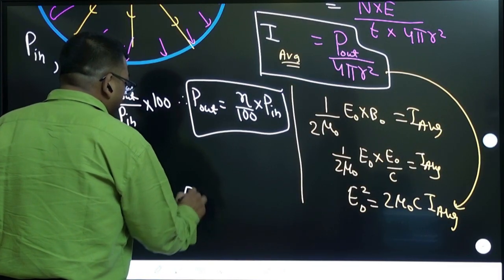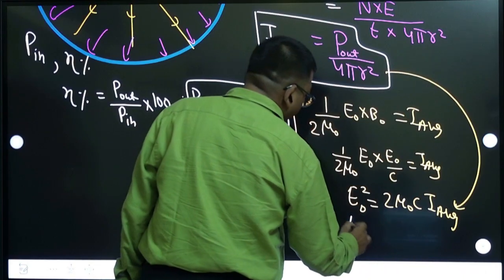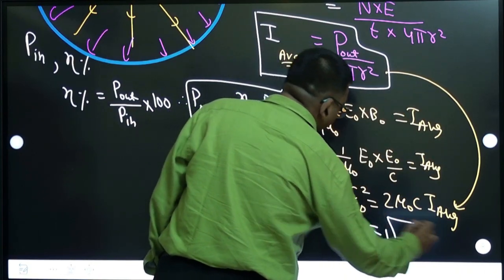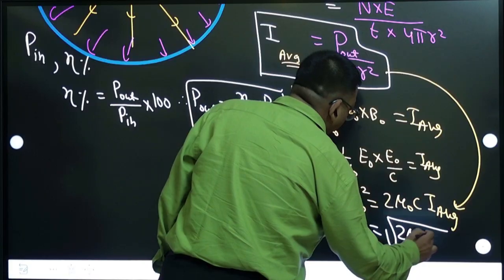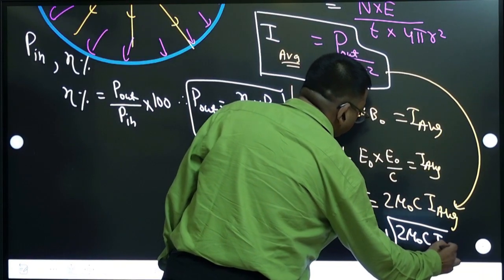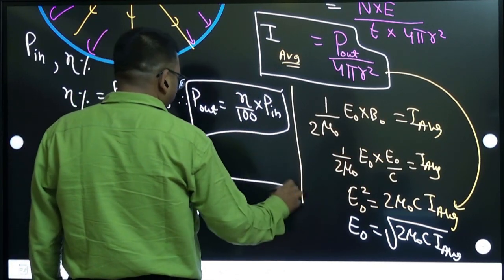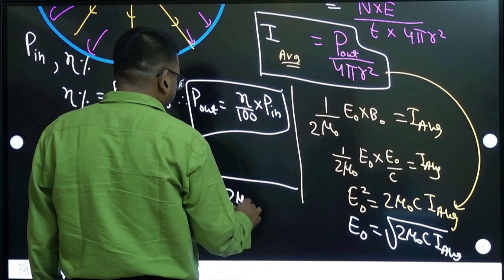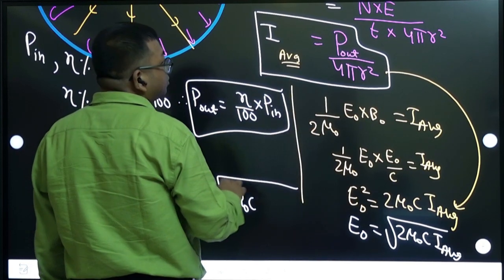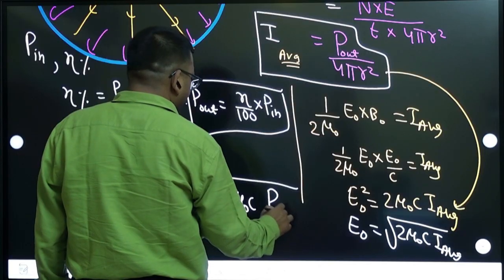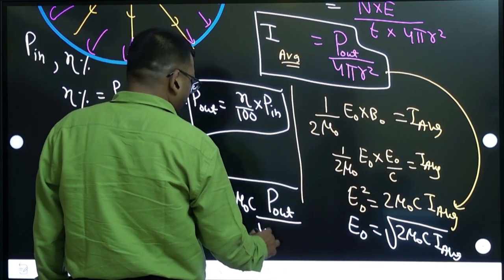E naught will be under root of that. E naught is under root of 2 mu naught times C into I average. Let us substitute that: root under 2 mu naught C into power output divided by 4 pi r square.